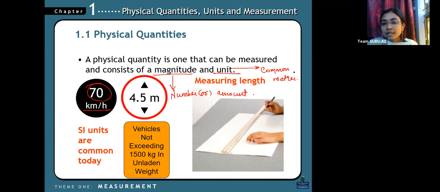So pounds and all, you know, right? Pound measurements and miles. If I take miles, 1 mile is equal to 1.6 kilometer. So every time I have to substitute that, right? So no need for that. So they have made a standard unit. For the easiest thing they have done that.